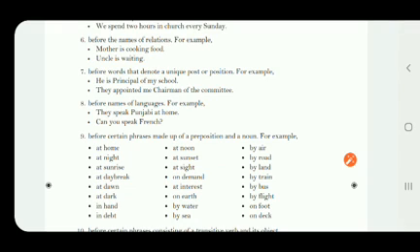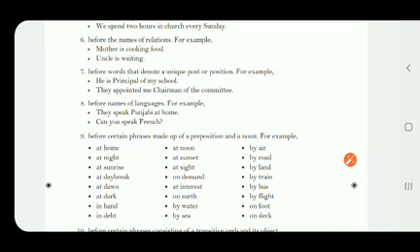Eighth one: before names of languages. When we are talking about languages, in India people speak so many different languages, right? These are Oriya, Marathi, Punjabi, Tamil, Malayalam, so many languages. So whenever any language is used in a sentence, we are not supposed to put any